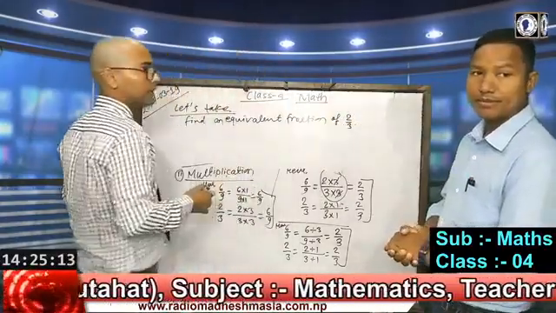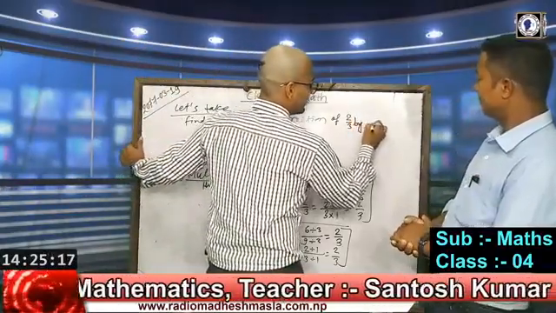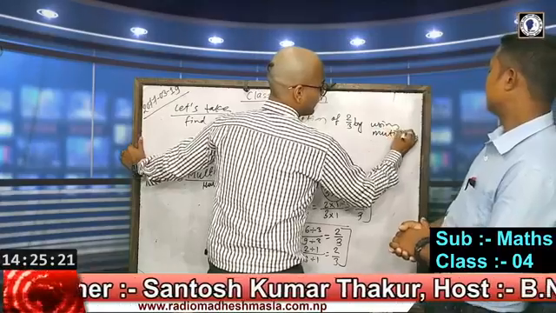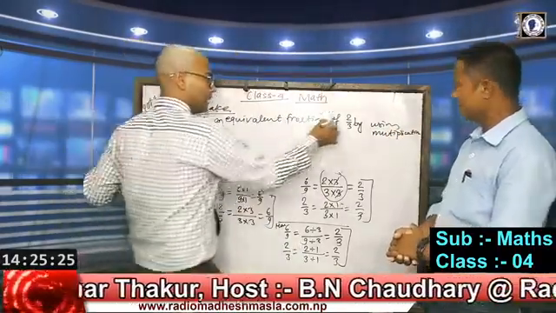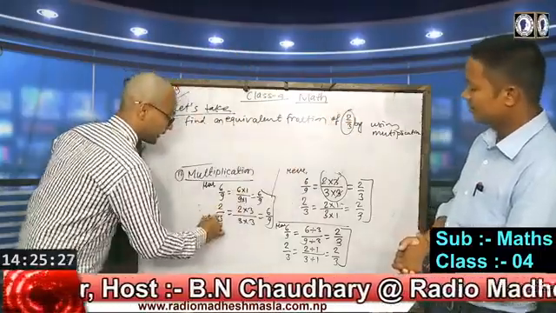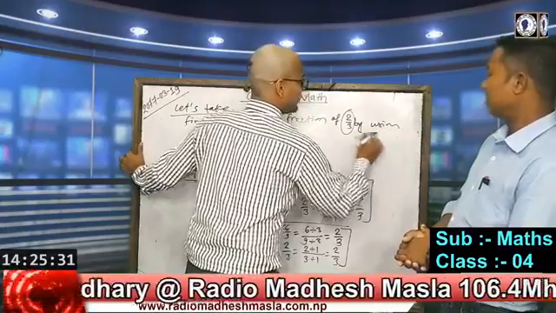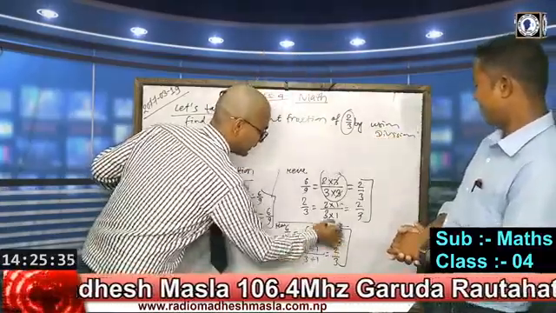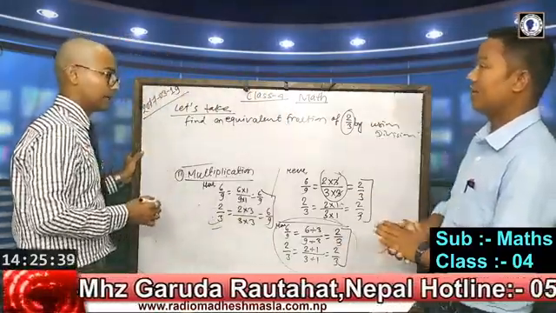Then at that time, if the question says by multiplication method, we should apply the multiplication method. If the question says by division method, then we should apply the division method. It has already been assigned by the question.